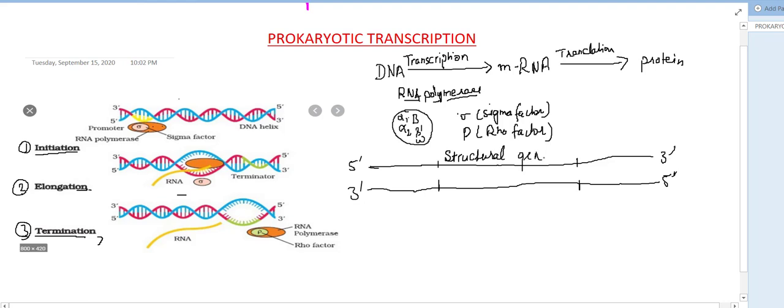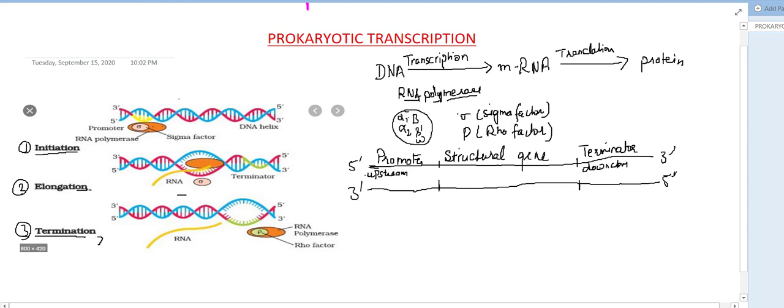There is the promoter region, which is upstream of the structural gene. The sequence before the structural gene is known as the upstream sequence. The promoter is on the upstream sequence, and here will be the terminator region, on the downstream side.